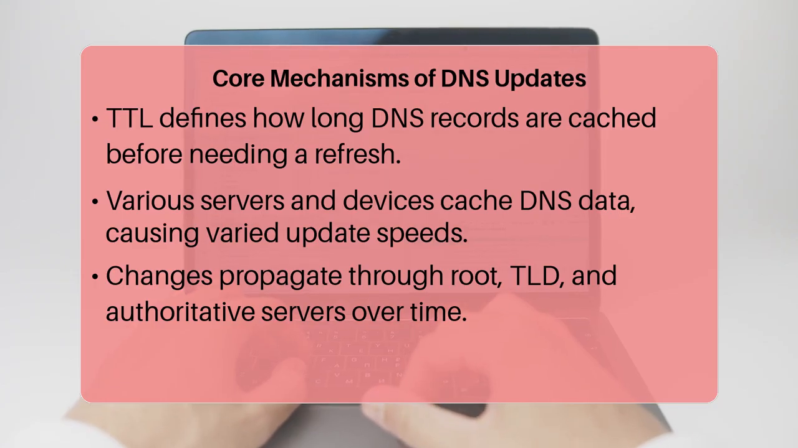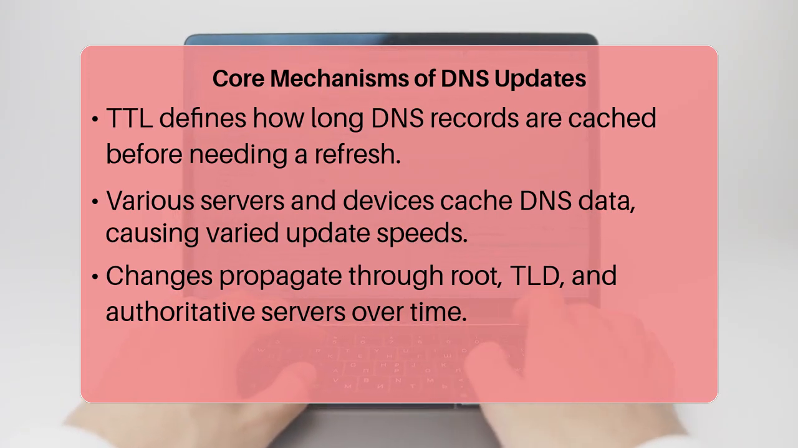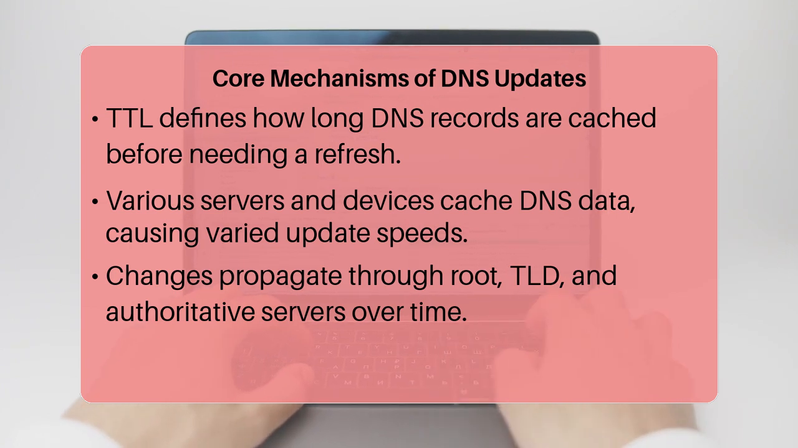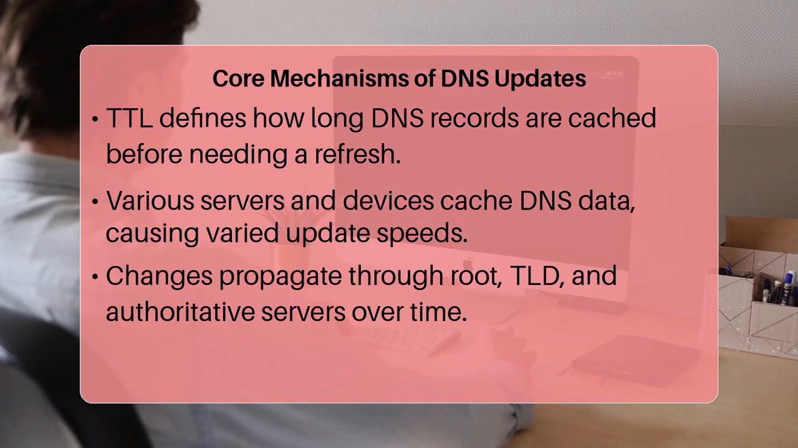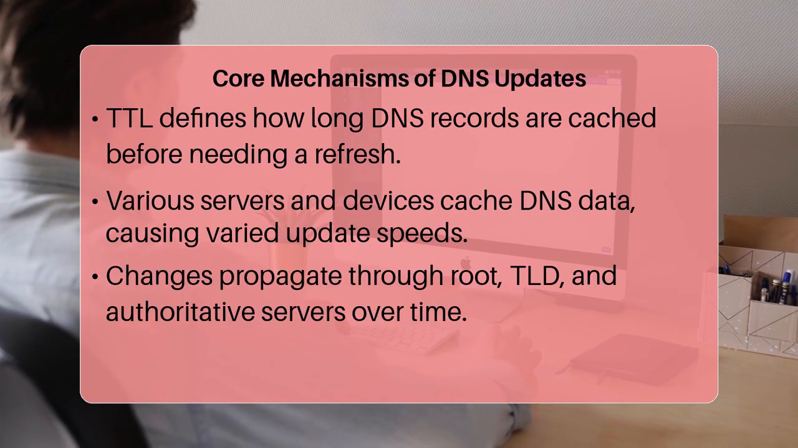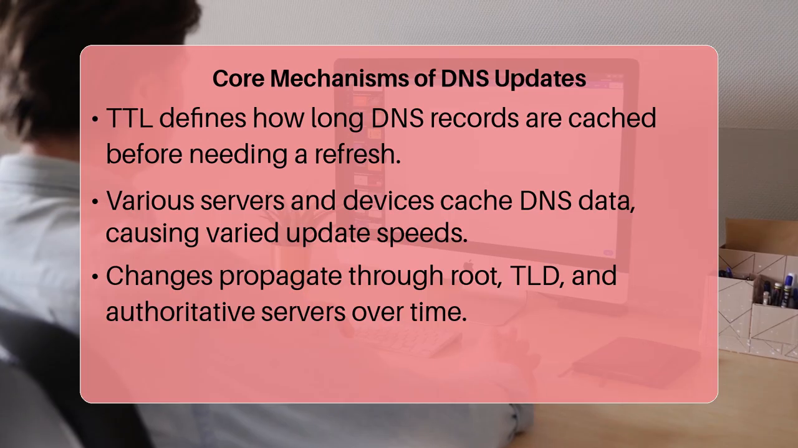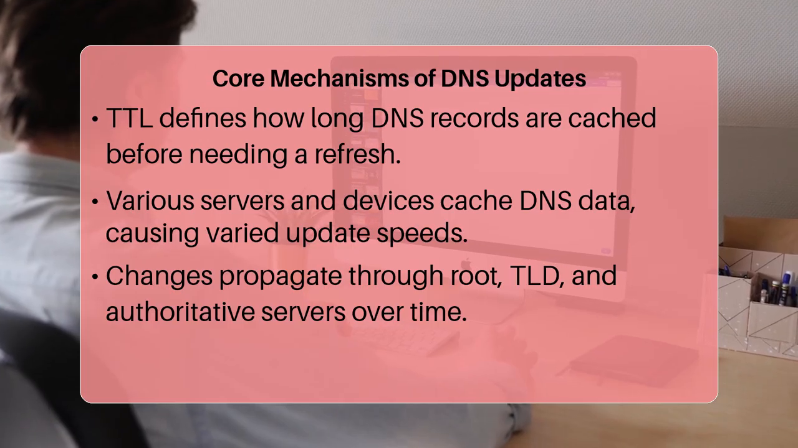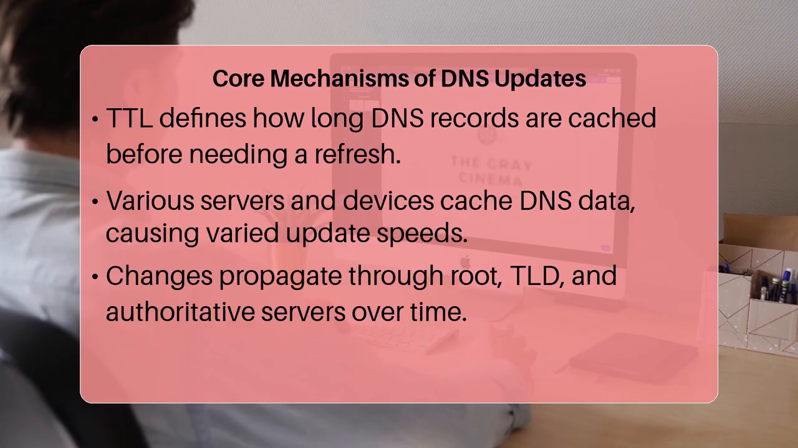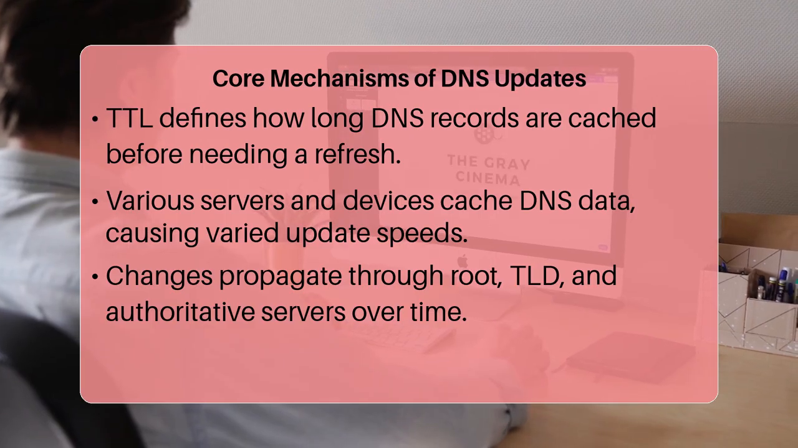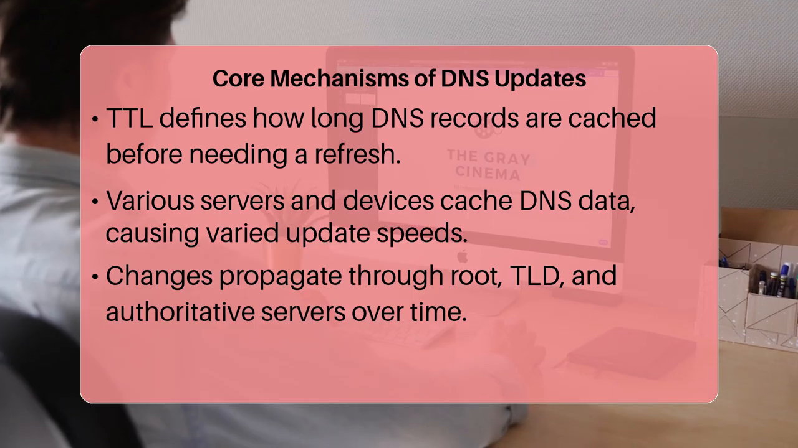Next up is caching. Everywhere from your local computer to your internet service provider's DNS servers, and even intermediate DNS resolvers, stores copies of DNS records. When you change a record, these cached copies need to expire before the new information is requested and used. Different ISP resolvers update their caches at varying intervals, which is a major reason why propagation appears uneven across the globe.